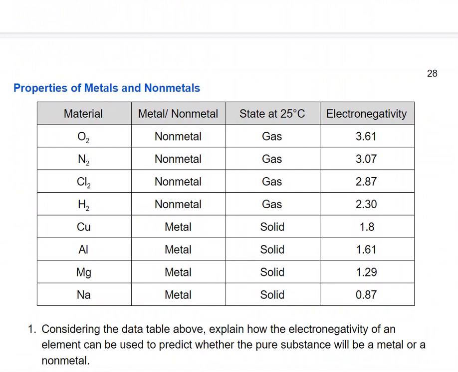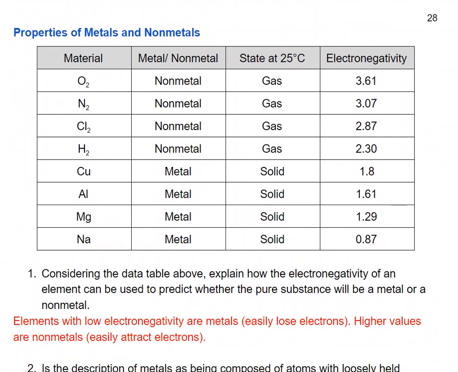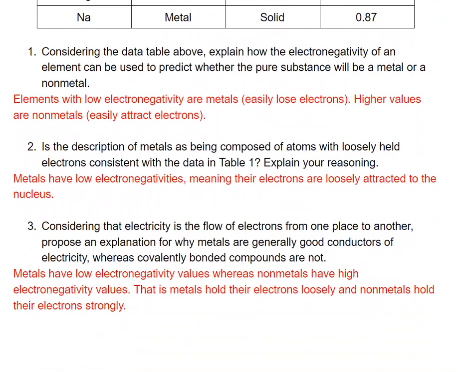So here we have some properties for metals and nonmetals. Explain how electronegativity can be used to predict whether a pure substance is a metal or a nonmetal. Elements with low electronegativities are metals. These are going to easily lose electrons. Higher values are for nonmetals, which easily attract electrons. Because metals have low electronegativities, their electrons are loosely attracted to the nucleus. So this means they can very easily form this sea of free-flowing electrons.